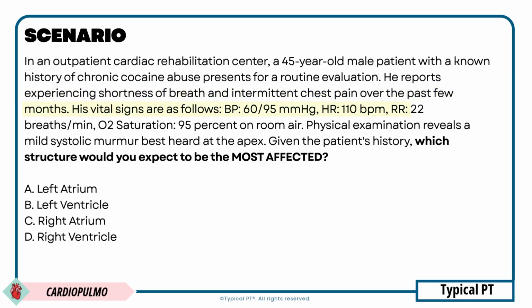He reports experiencing shortness of breath and intermittent chest pain over the past few months. His vital signs are as follows: BP 60 over 95 millimeters of mercury, HR 110 beats per minute, RR 22 breaths per minute, O2 saturation 95% on room air. Physical examination reveals a mild systolic murmur, best heard at the apex. Given the patient's history, which structure would you expect to be the most affected? A. Left atrium, B. Left ventricle, C. Right atrium, D. Right ventricle.